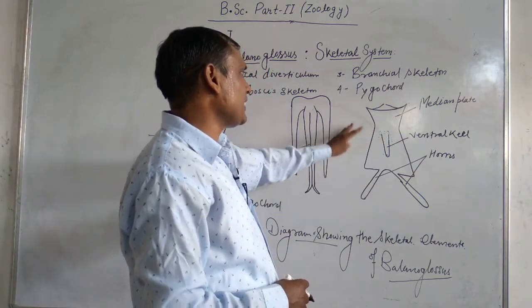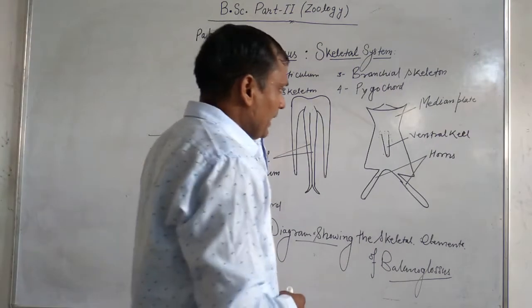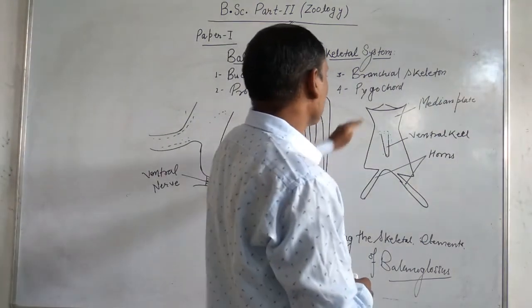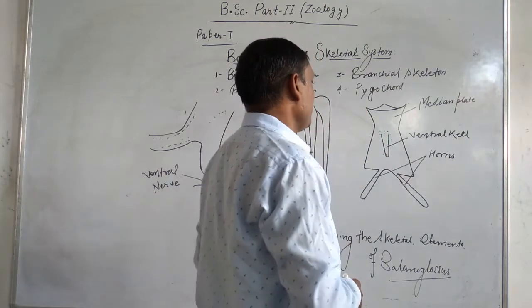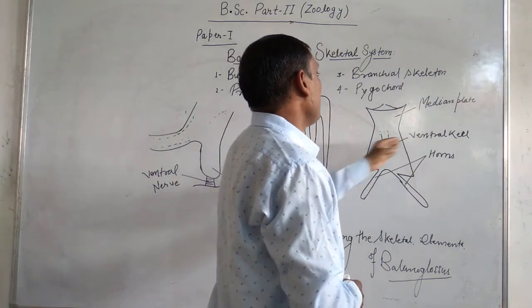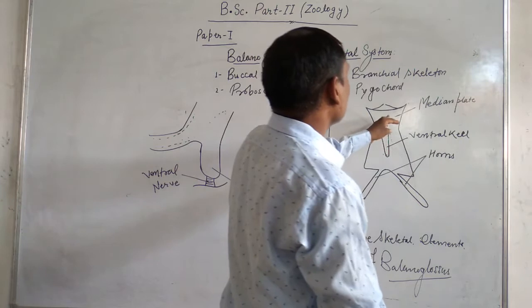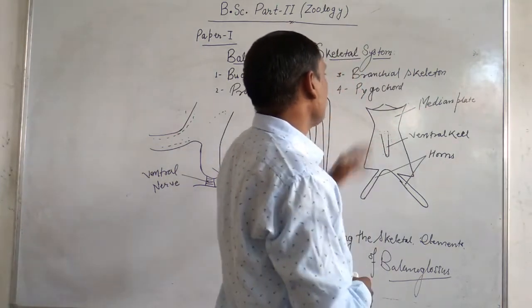The proboscis skeleton is present in the proboscis zone, and its posterior end contains two horn-like structures, and ventrally a keel-like structure is present just beneath the median plane.